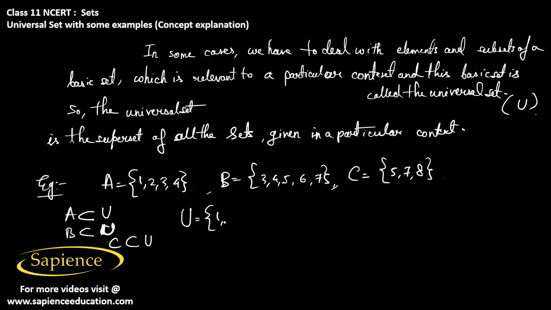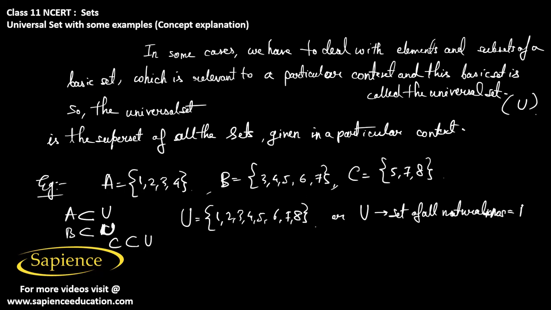So the universal set can be taken as 1, 2, 3, 4, 5, 6, 7, 8. Hence A is a subset of U, B is also a subset of U, C is also a subset of U. Or we can take U as the set of all natural numbers, which is N. So we can take U as N also.